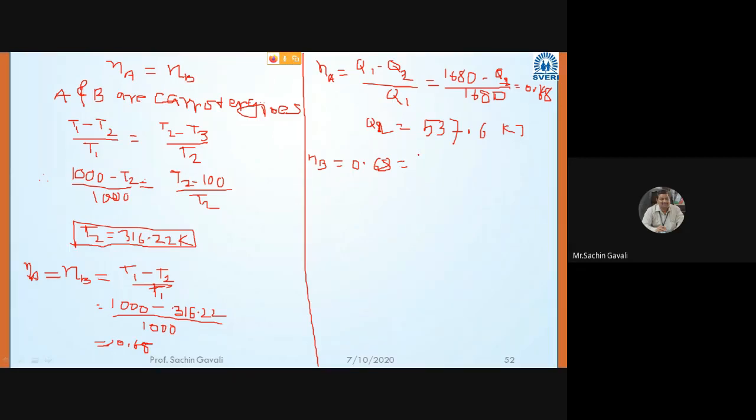It is equal to Q2 minus Q3 divided by Q2. Now Q2 we are knowing. Calculate Q3. What is the value?